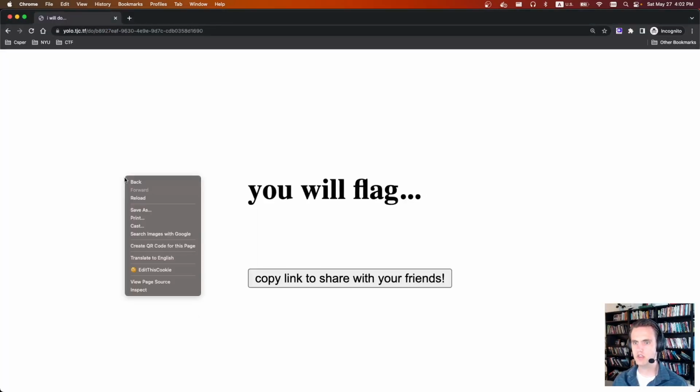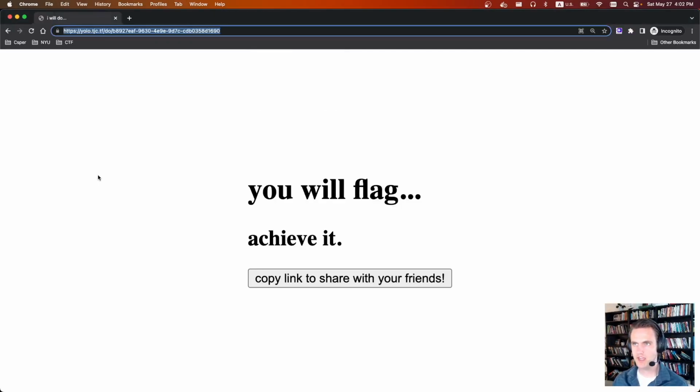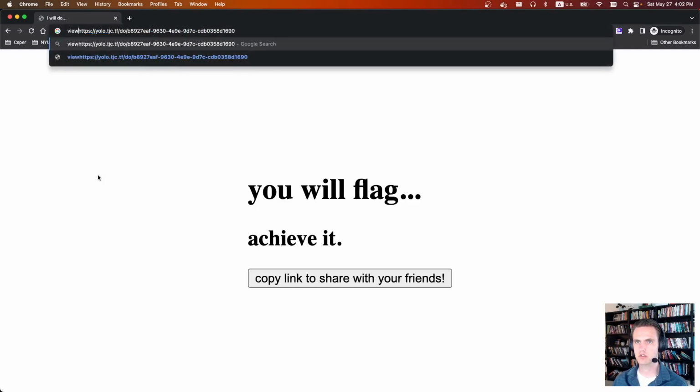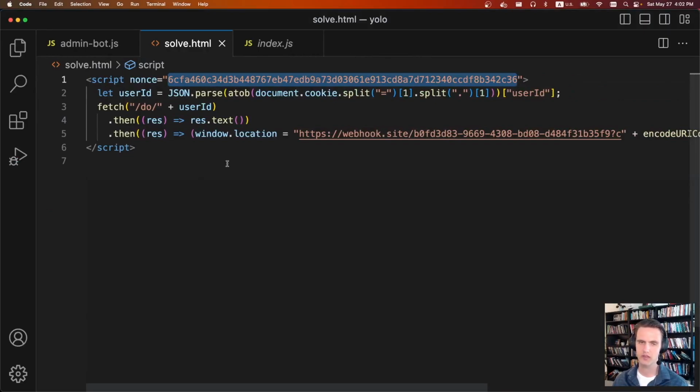And then they're going to go to another page, and we actually want to view source of this page. And so the nonce that they're going to use is 6CFA, which is the nonce we have here. So we just made 3 requests, and we can see we have the exact same nonce. So this ends up being our injection.